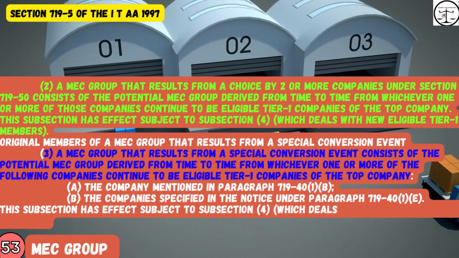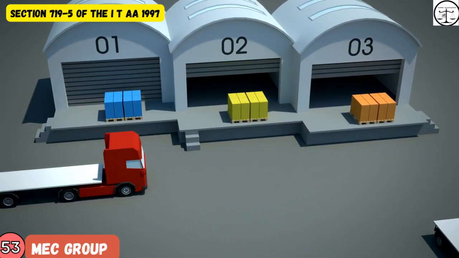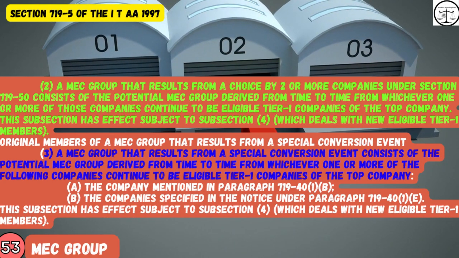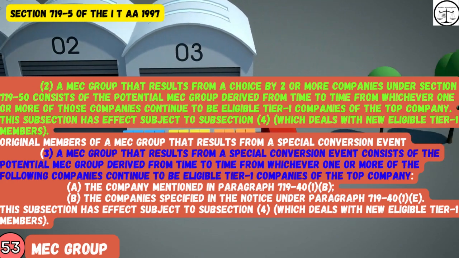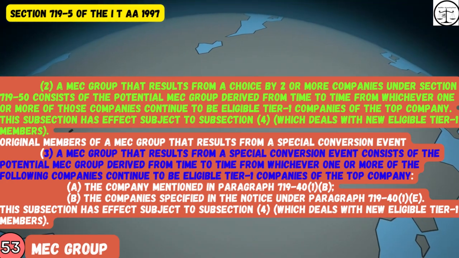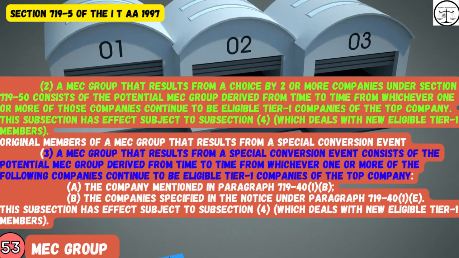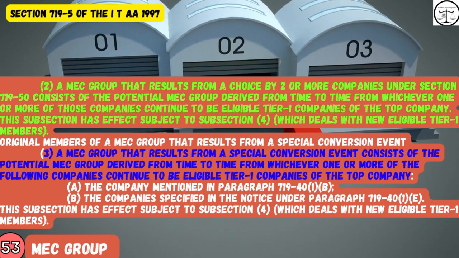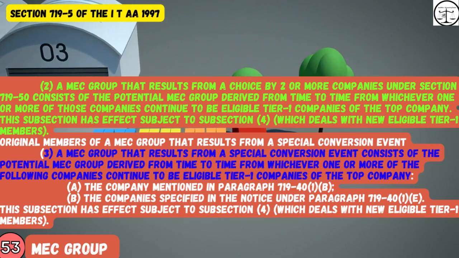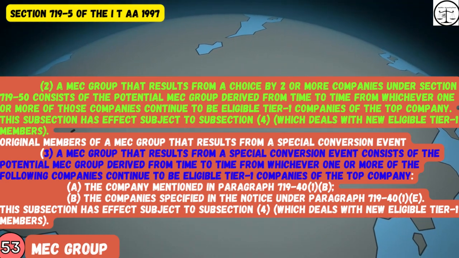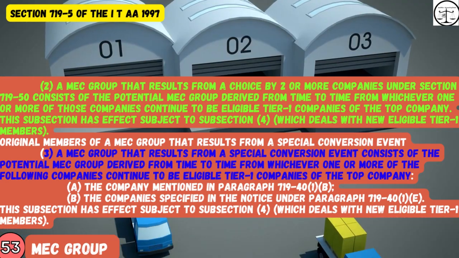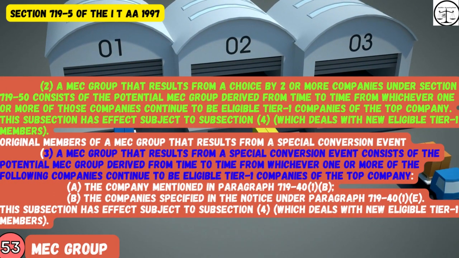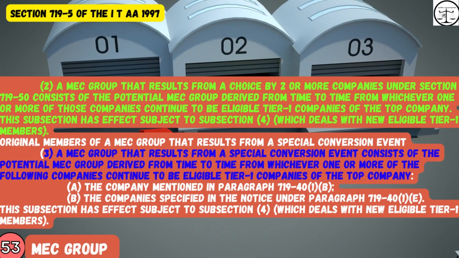Original members of a MEC group that results from a special conversion event. 3. A MEC group that results from a special conversion event consists of the potential MEC group derived from time to time from whichever one or more of the following companies continue to be eligible Tier 1 companies of the top company. a. The company mentioned in paragraph 719-40(1)(b). b. The company specified in the notice under paragraph 719-40(1)(e). This subsection has effect subject to subsection 4, which deals with new eligible Tier 1 members.